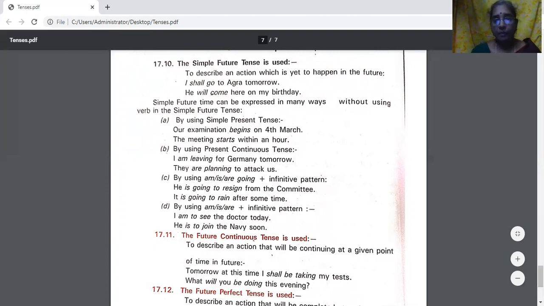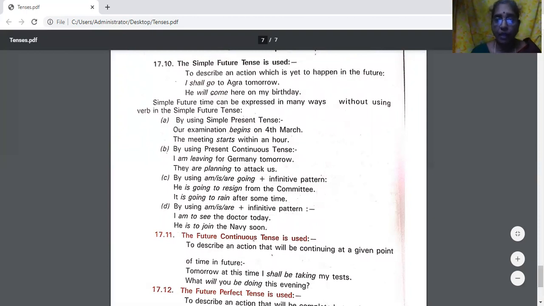He will come here on my birthday. Will. Means he has not yet come. He will come. Simple future time can be expressed in many ways without using the verb of simple future tense. If we want to express simple future tense, we don't have to use shall and will plus verb all the time. There are other ways. There are 4 ways to express simple future tense.